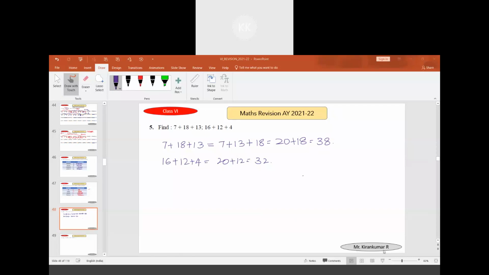Which property is used here? Commutative property. When three numbers are there, we use the associative property.